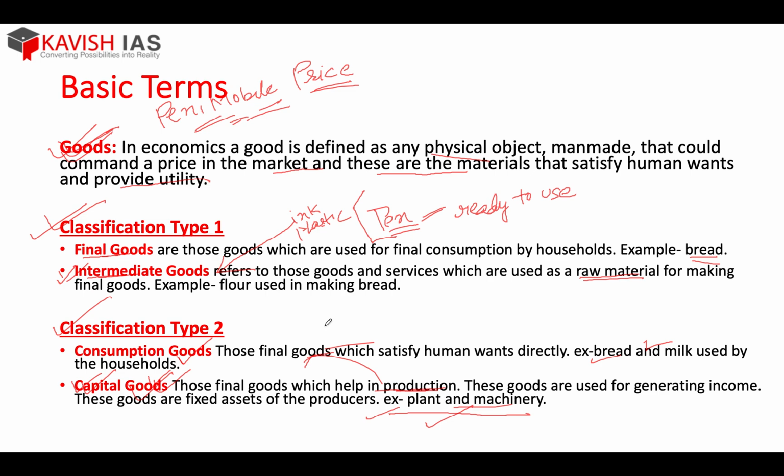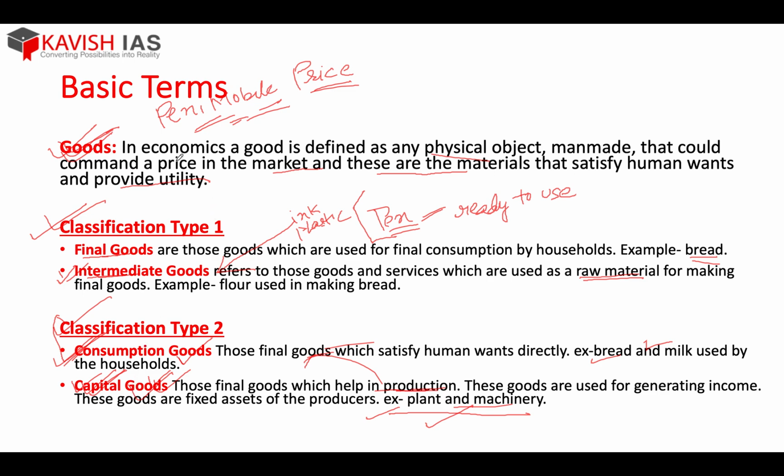For example, if you are producing anything in your factories, a tire factory or anything, whatever it is, what do you require? Don't you require plant and machinery to produce and manufacture? So what are those goods? Those goods are your capital goods, because they are fixed assets. Fixed assets are subject to depreciation; accounting students would understand this well. So capital goods are fixed assets used in the process of manufacturing what? Consumption goods. Capital goods are those goods which help in the production of consumption goods.